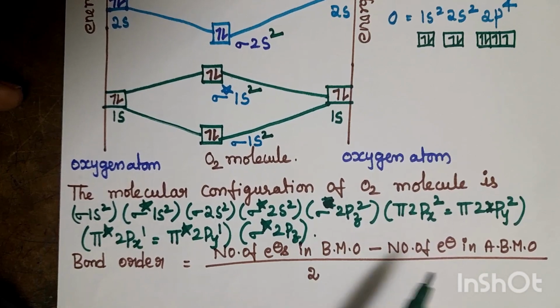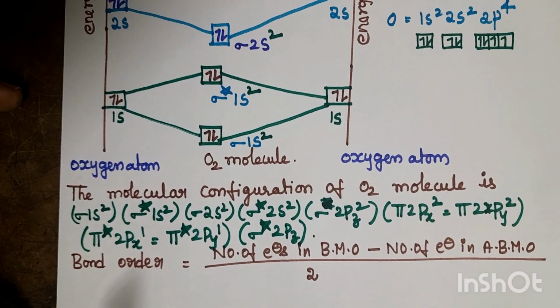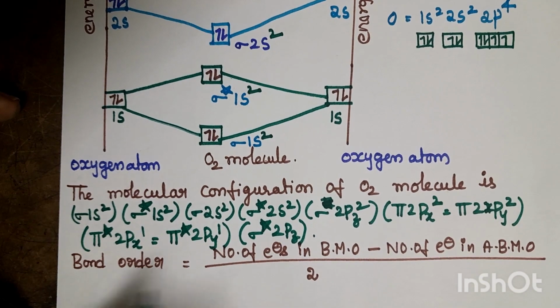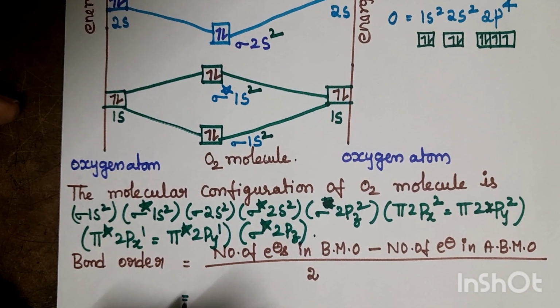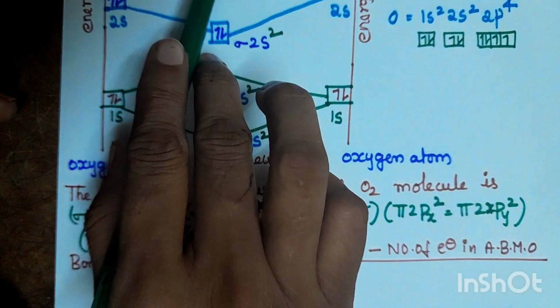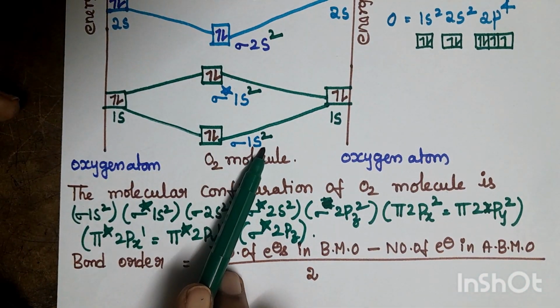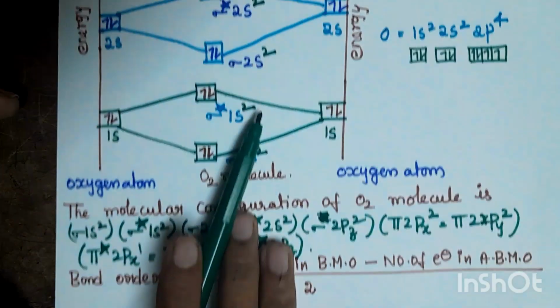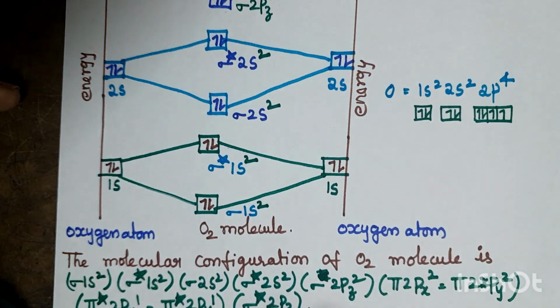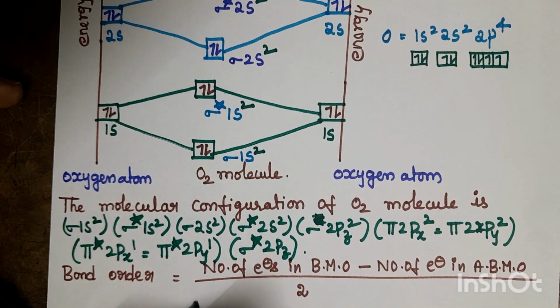Here sigma and pi represent the bonding molecular orbitals, and sigma star and pi star represent the anti-bonding molecular orbitals. Let us calculate the bond order of the O2 molecule. The number of electrons in bonding molecular orbitals, that is sigma and pi, is 10.